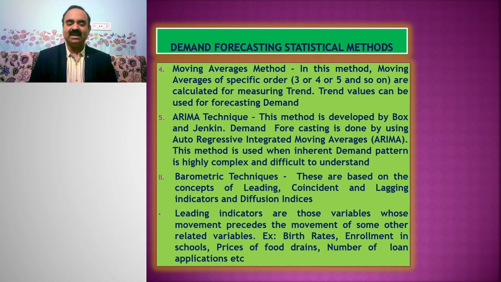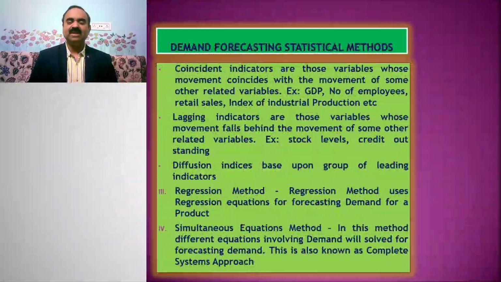Examples are birth rates, enrollments in schools, prices of food grains, number of loan applications, etc. Coincident indicators are those variables whose movement coincides with the movement of other related variables.